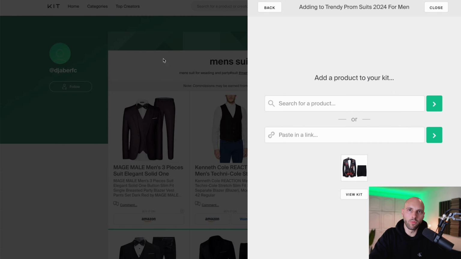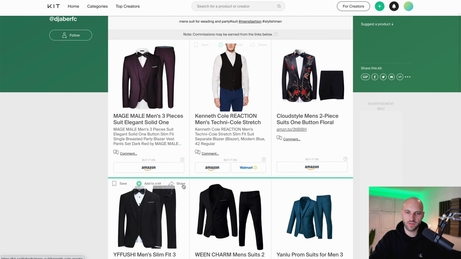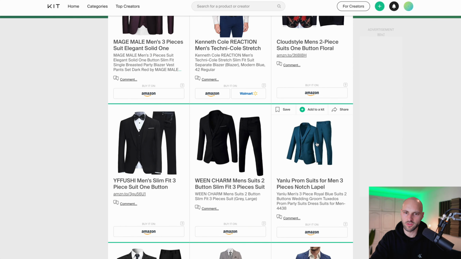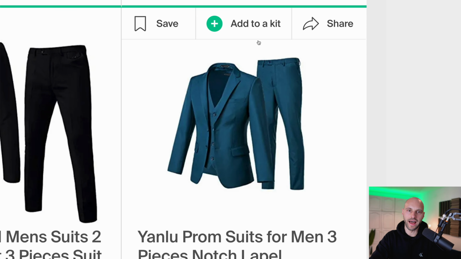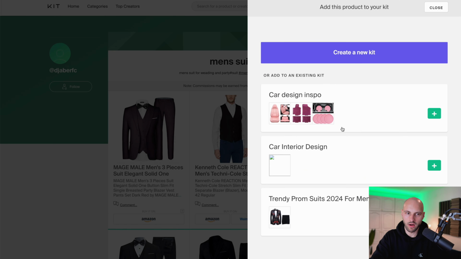Now we want to select more suits. Let's go back. Let's select this one, the purple, and this is a kind of navy blue. Add to kit. We add it to our kit. This one, trendy prom suits. Hit the plus sign, add to kit.